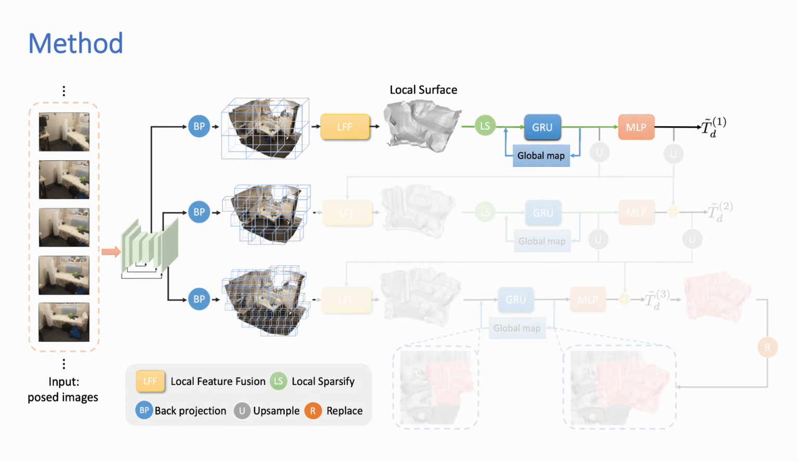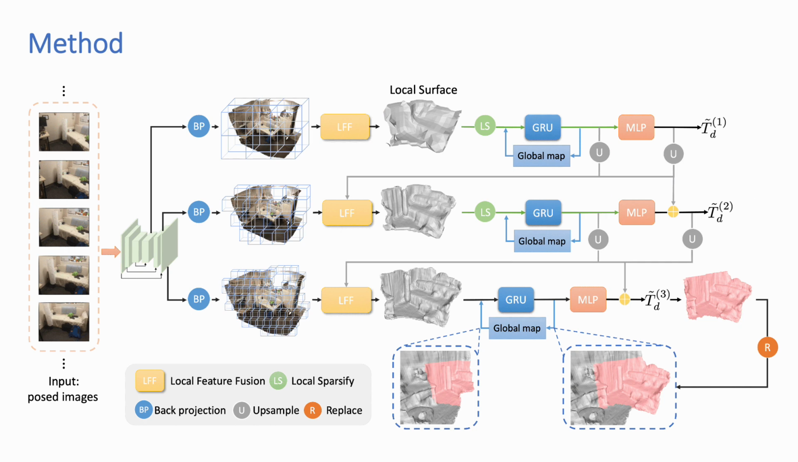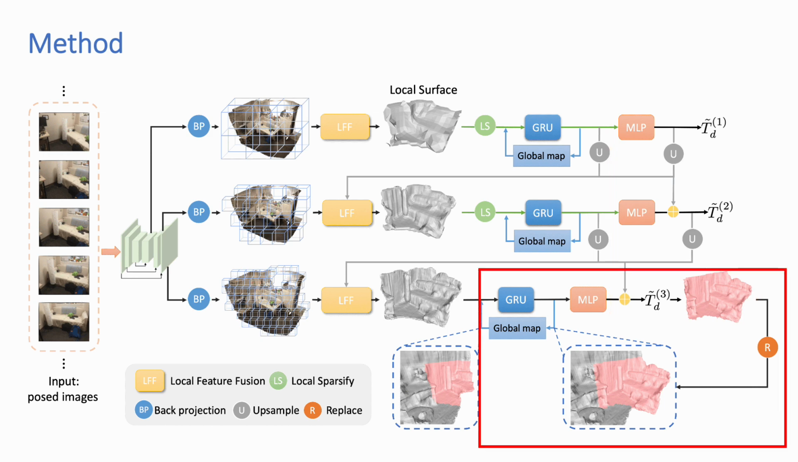Then a GRU module is applied to fuse the local features into the global one, and we use an MLP to regress the TSDF at the coarse level. At fine levels, instead of regressing the TSDF directly, we upsample the TSDF from the coarse level and learn the residual to achieve better TSDF prediction. Finally, we save the predicted TSDF into the global map to achieve online updating.